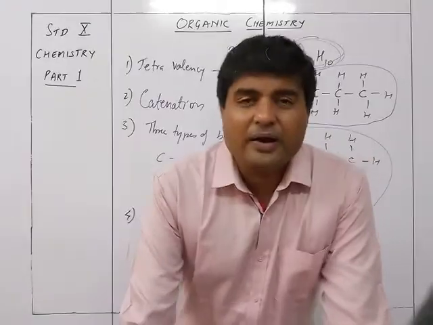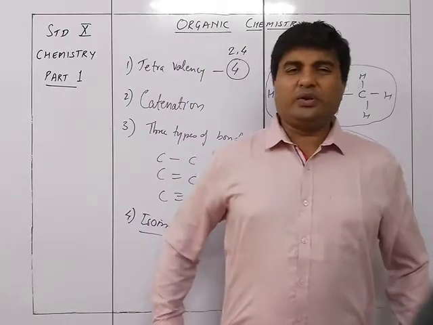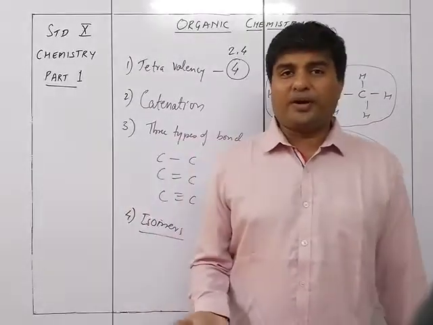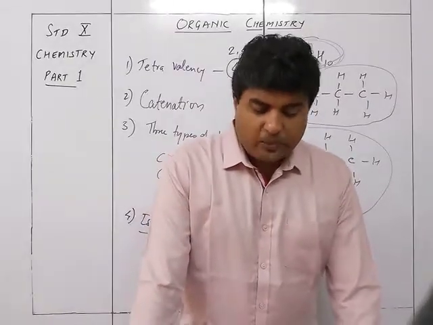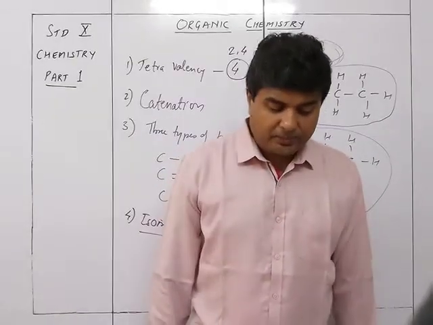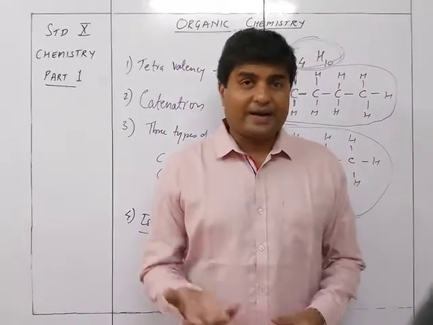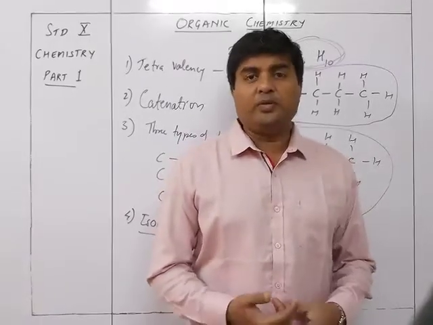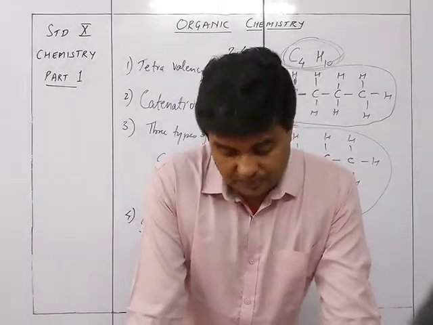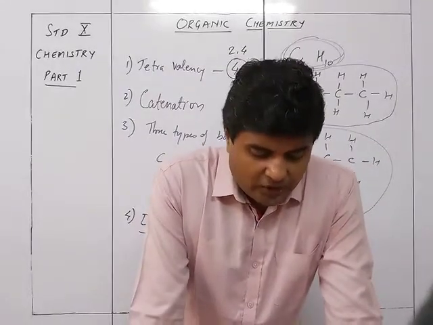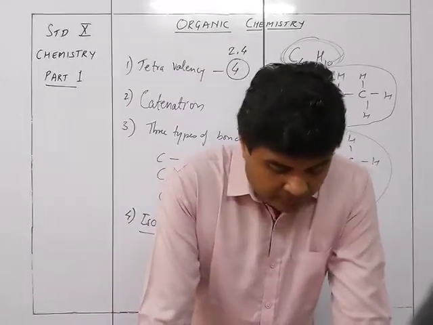If you compare the melting point of organic and inorganic compounds, we know that a covalent bond has a low melting point and boiling point. Hence, organic compounds will have a low melting point, while inorganic compounds will have a high melting point. Next is solubility in water. Organic compounds will not be soluble in water, they will be soluble in organic solvents. So organic is insoluble in water, but inorganic will be soluble in water. Organic compounds are soluble in organic solvents, whereas insoluble in inorganic solvents.